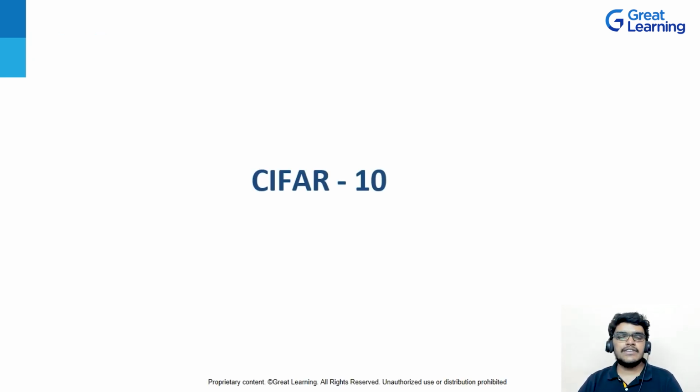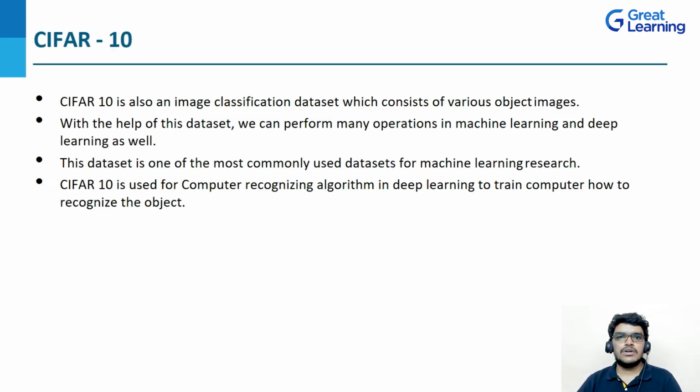So the next dataset we are having is CIFAR-10. CIFAR stands for Canadian Institute for Advanced Research. Now, this dataset is an image classification dataset which consists of various object images. Here in this dataset, it consists of 60,000 images in 10 different classes. Let me give you a few class names. So here we are having classes like aeroplanes, cars, dogs, cats, and others.